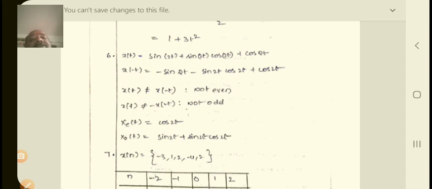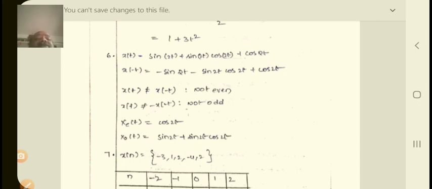Now this function is neither even nor odd, because x of t is not equivalent to x of minus t, and x of t is not equal to minus x of minus t also. So this function does not belong to the even or odd function. Therefore you need to find the separation of the parts, x e of t and x o of t.